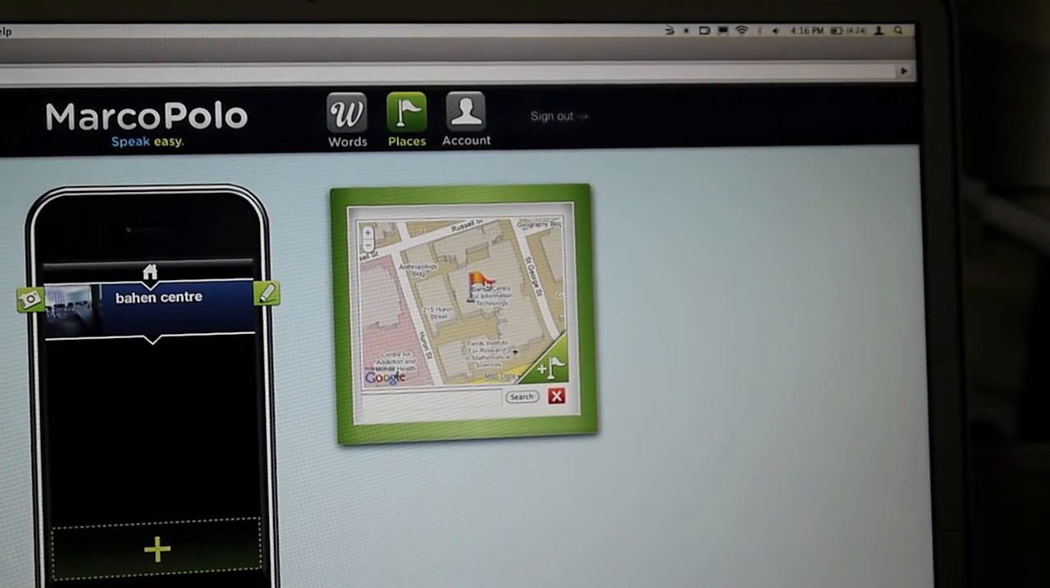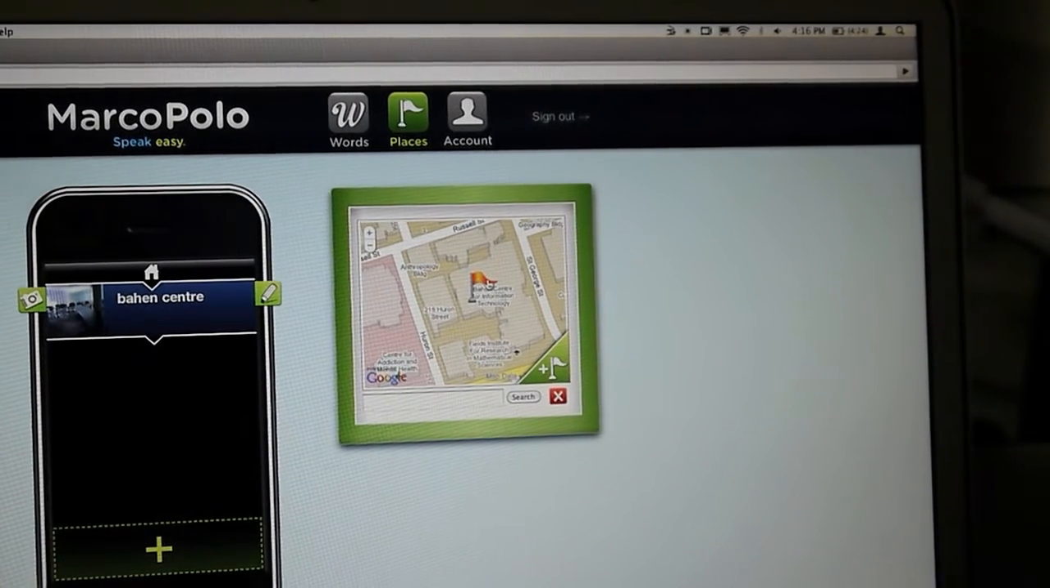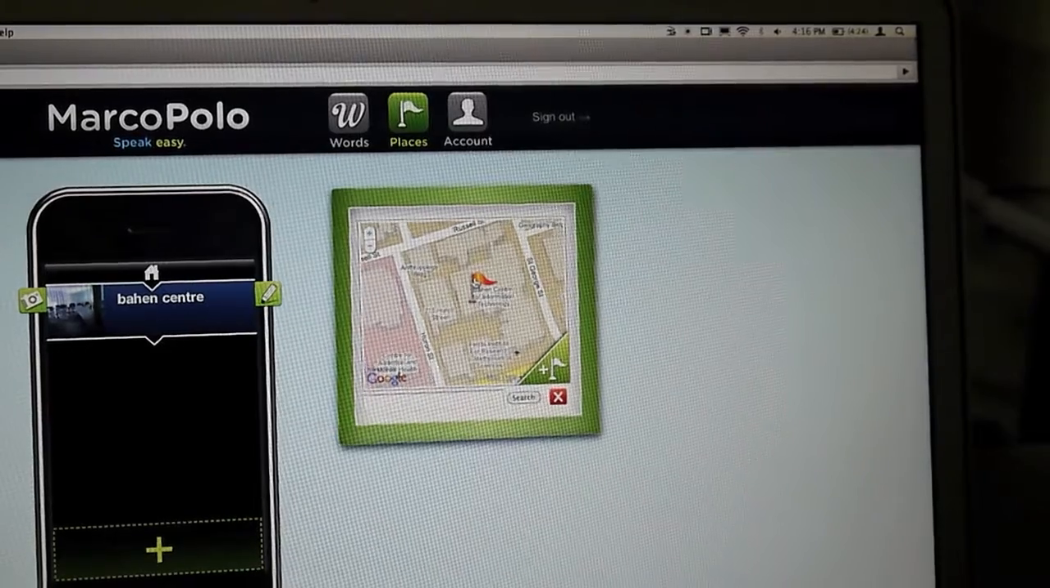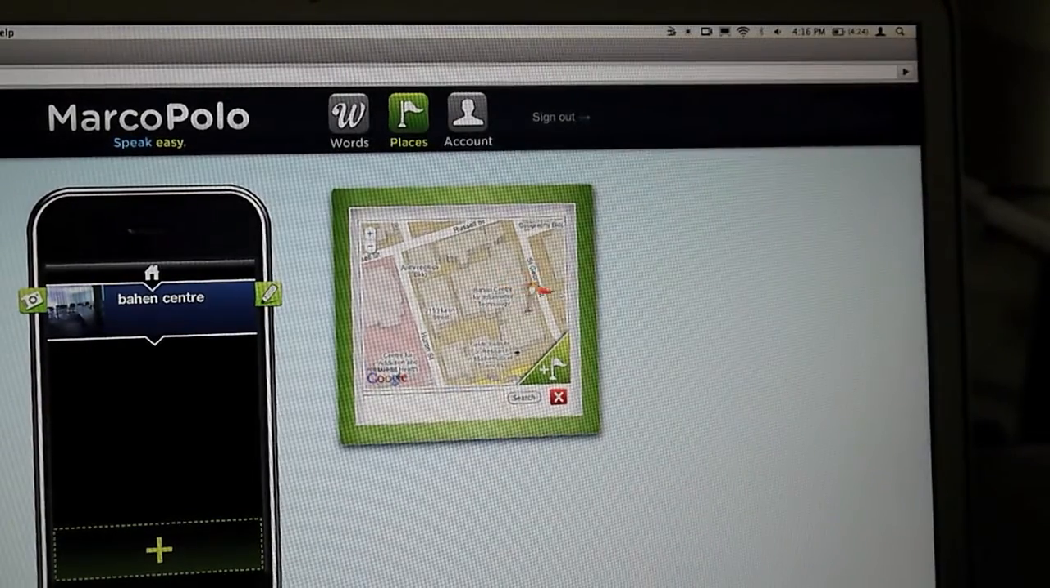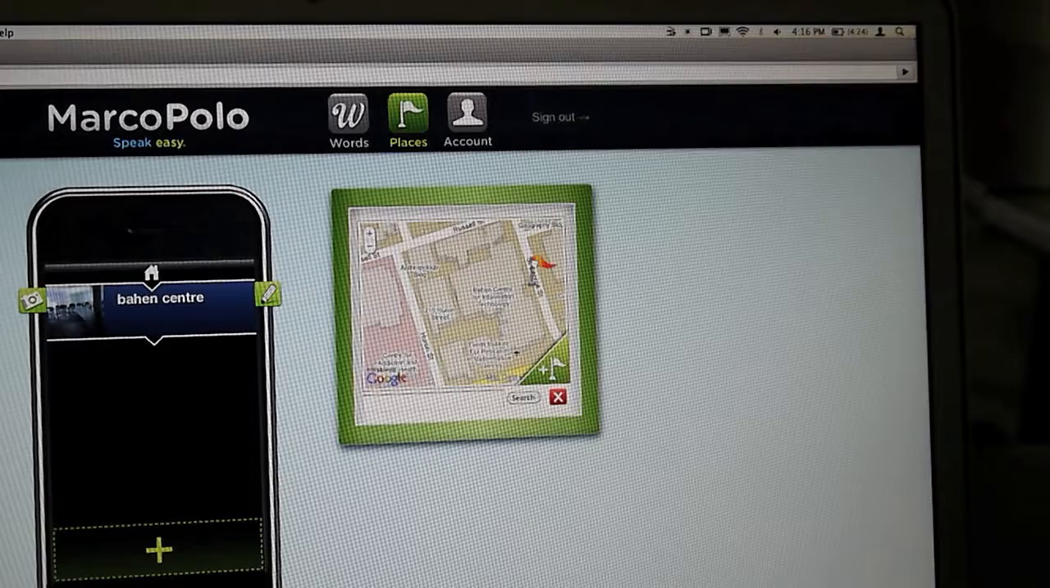Finally, let's say we want to move that flag. So we want to move our perceived location of Bain Center or set some location differently. We just click the flag and we can drag it around really nicely like that so we can move it further down the street.